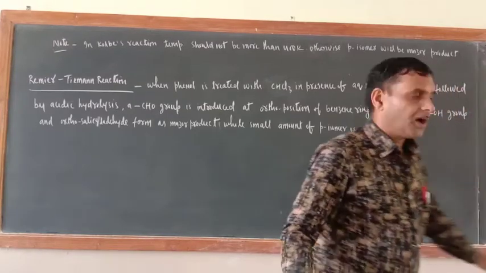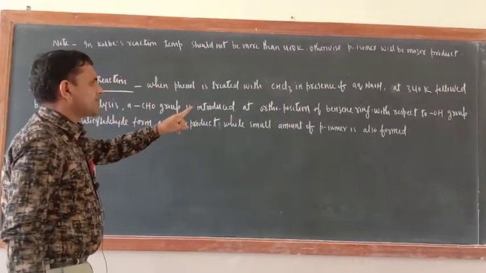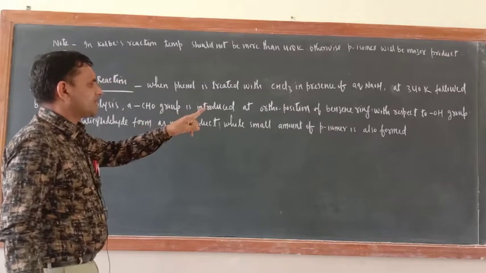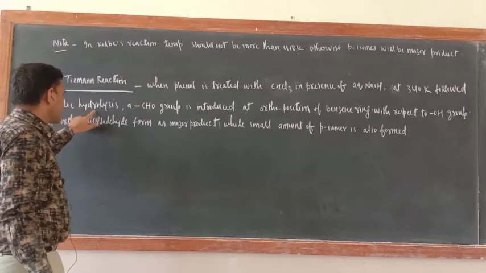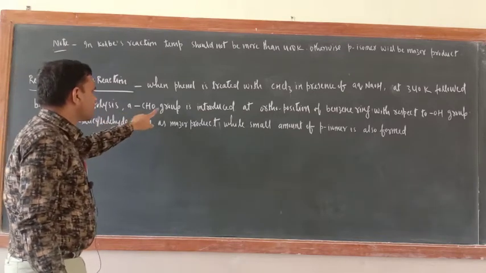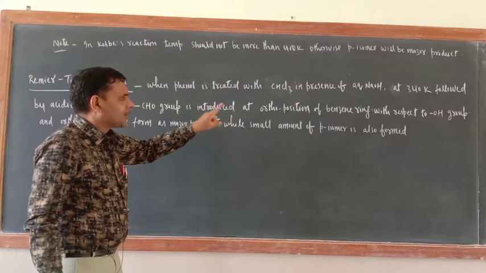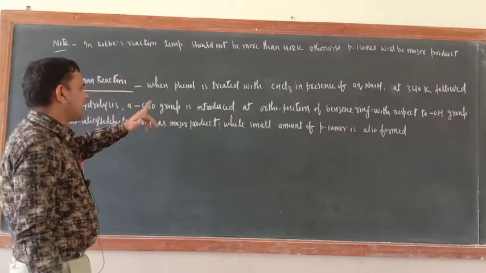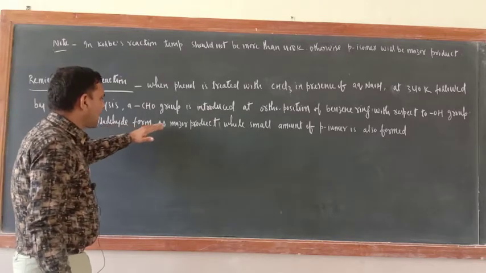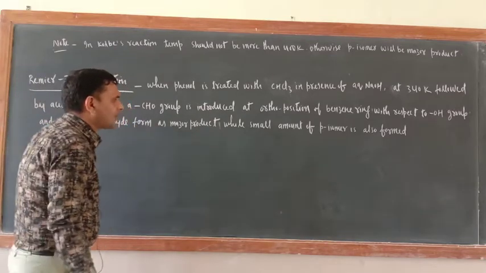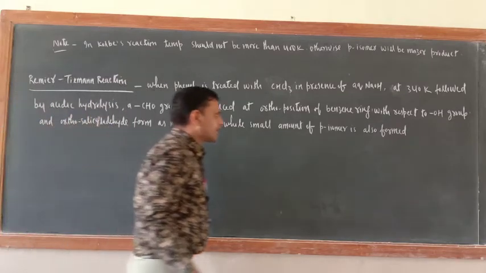When phenol is treated with CHCl3 in presence of aqueous NaOH at 340 Kelvin followed by acidic hydrolysis, a CHO group is introduced at the ortho position of the benzene ring with respect to the phenolic group, that is the OH group, and ortho-salicylaldehyde is formed as the major product, while a small amount of para isomer is also formed as the minor product.